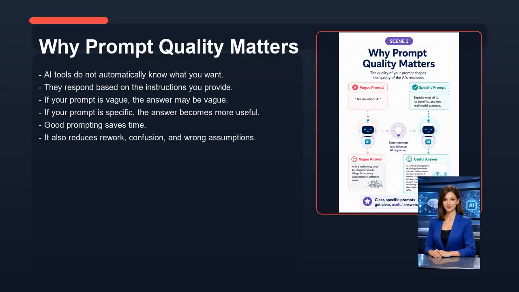Now let's look at why prompt quality matters. AI tools do not automatically know what you want. They respond based on the instructions you provide. If your prompt is vague, the answer may be vague. If your prompt is specific, the answer becomes more useful. Good prompting saves time. It also reduces rework, confusion, and wrong assumptions.